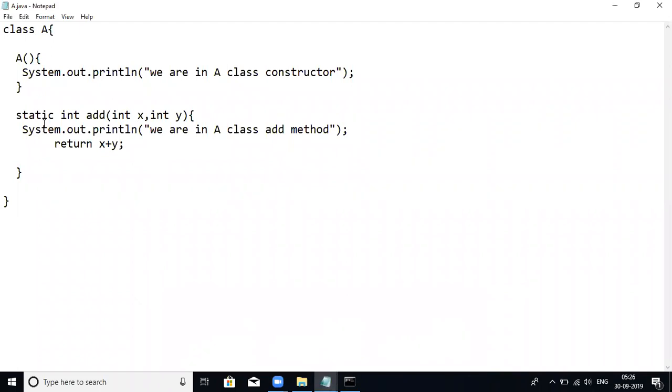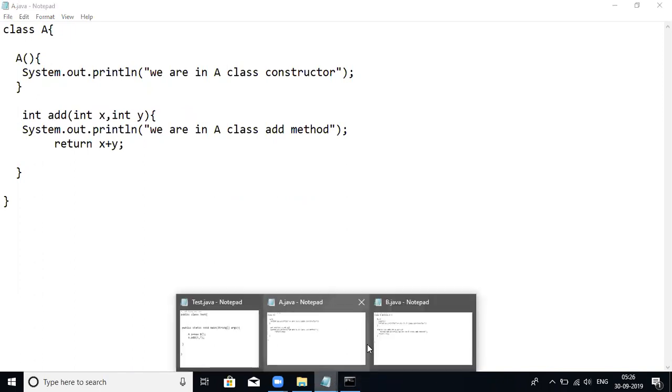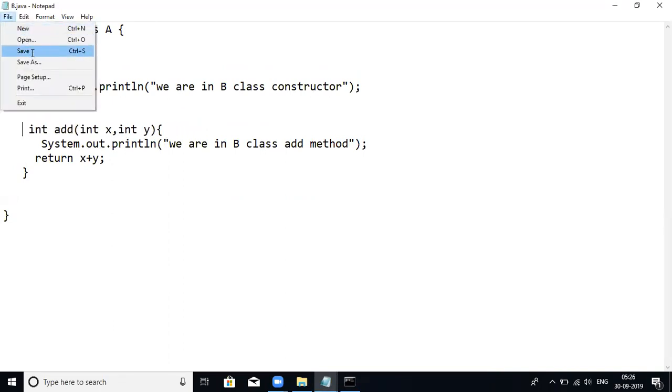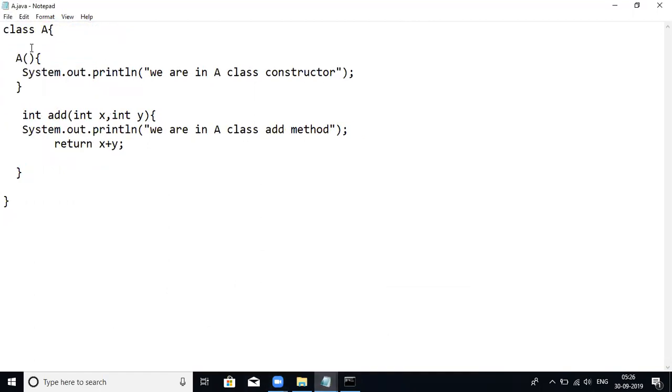But if you work with instance methods, I am just changing that. Now I'm making these two methods instance methods. That means we are trying to override instance methods.